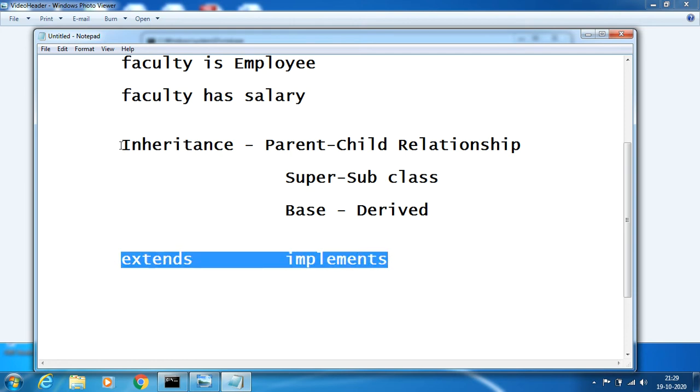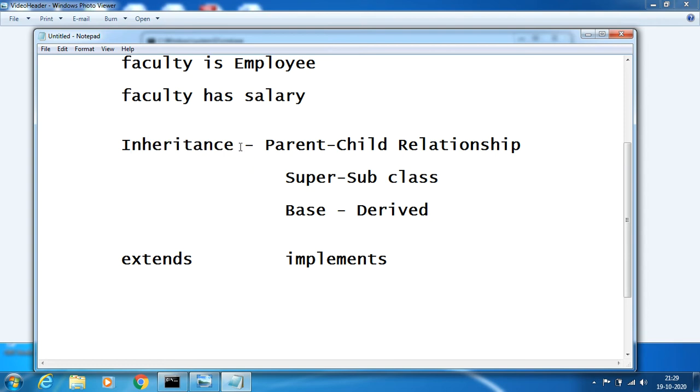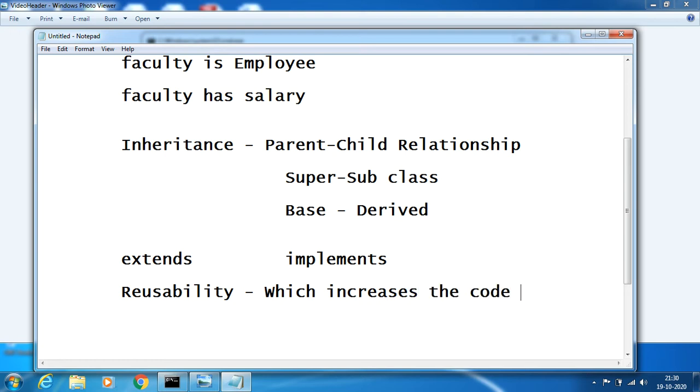Inheritance is one of the ways to achieve the Java concept called reusability. Reusability is a feature which increases code readability.